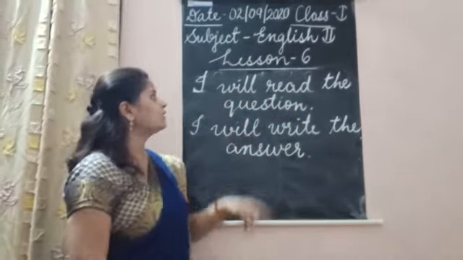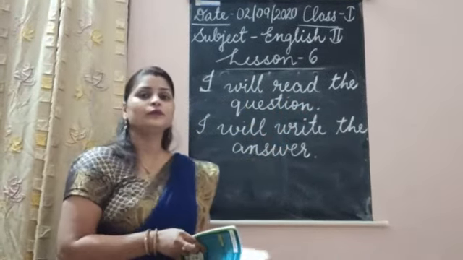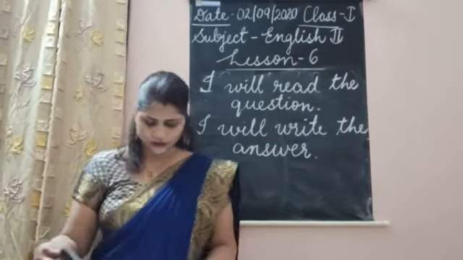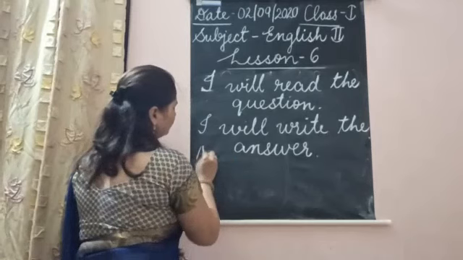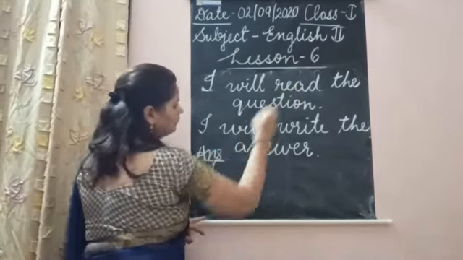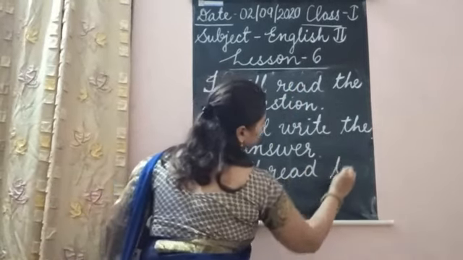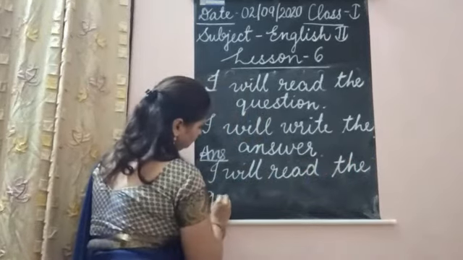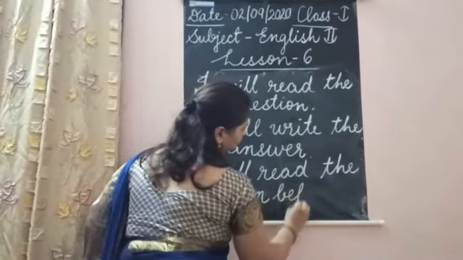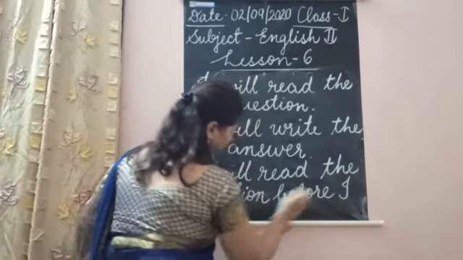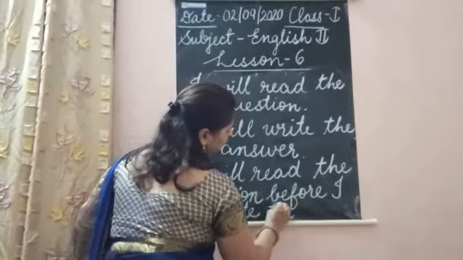So what you will do is, I will read the question before I will write the answer. Okay? What you are going to write is, I will read the question before I write the answer.